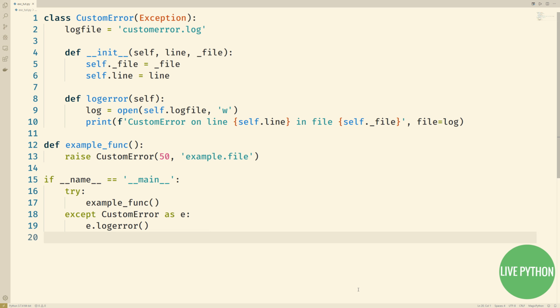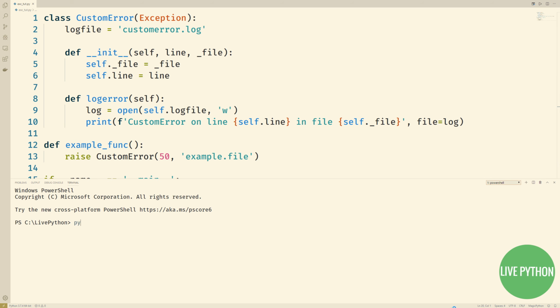We catch our custom error, assign the instance to e, and then run the log_error method, which creates a log file containing a specific error message. It's not hard to imagine how this can be expanded to be of great use in your programs. In such a class, methods like log_error may also be inherited from superclasses, and instance attributes, just like line and file here, provide a place to save state information. This gives extra context for use in later method calls. Moreover, exception classes are free to customize and extend any inherited behavior as you would expect in object-oriented programming.